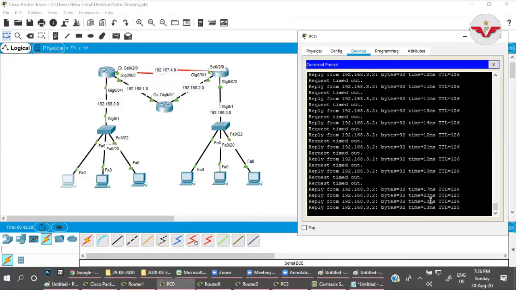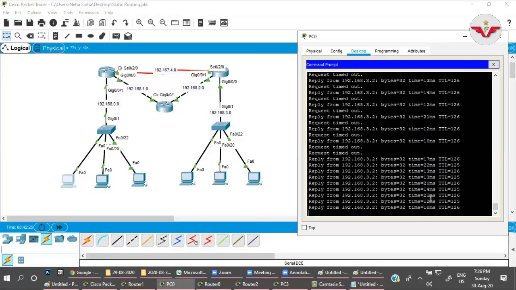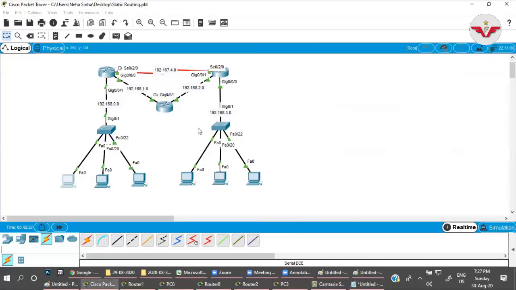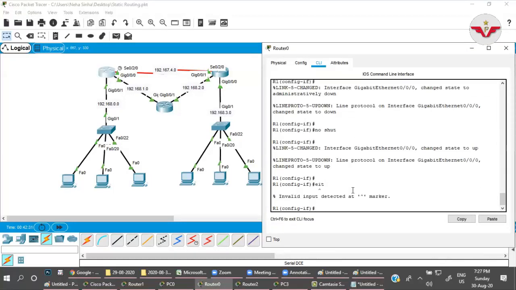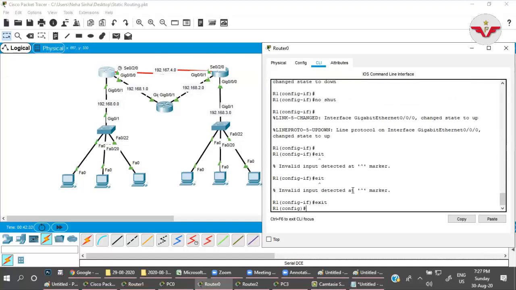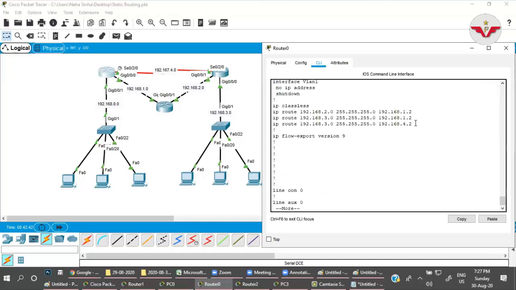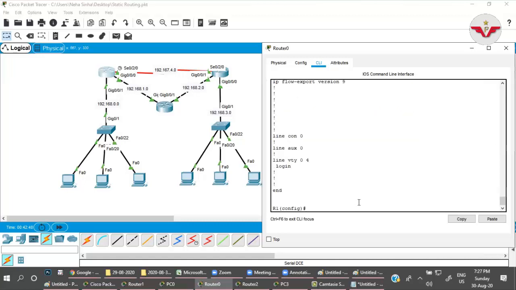Now come to this router and come out from the exit. Now if I check here, do show run, I had given this path, right? 4.2. I just want to change the administrative distance of that 4.2 route.